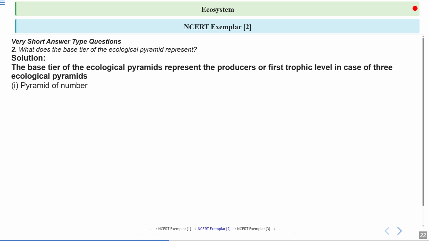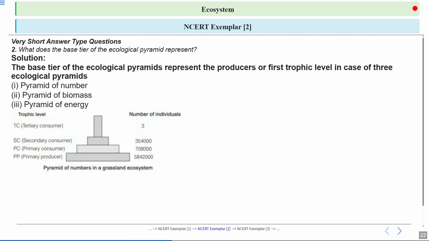Okay, so you can see there are three ecological pyramids: pyramid of number, pyramid of biomass, and pyramid of energy. In all of these pyramids, the base or the first trophic level is occupied by the producers. So the base tier is always occupied by the producers.